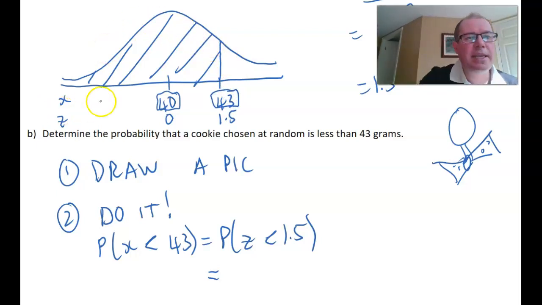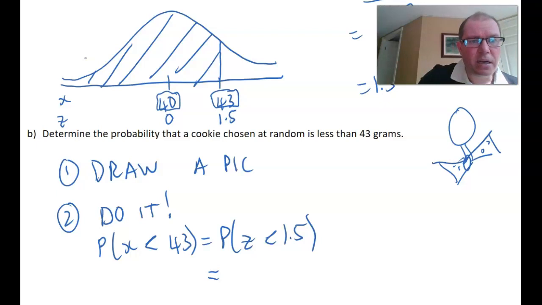On your picture, always mark the actual mean, which is 40, and mark what you're trying to work out and indicate it with a shaded area. So I've got here the x values, which are the weight of my cookies. 40 is in the middle, that's the mean in this case, and 43 is to the right of the mean, and we want to know the probability of being less than 43 grams. So we know that the answer is bigger than 50%.